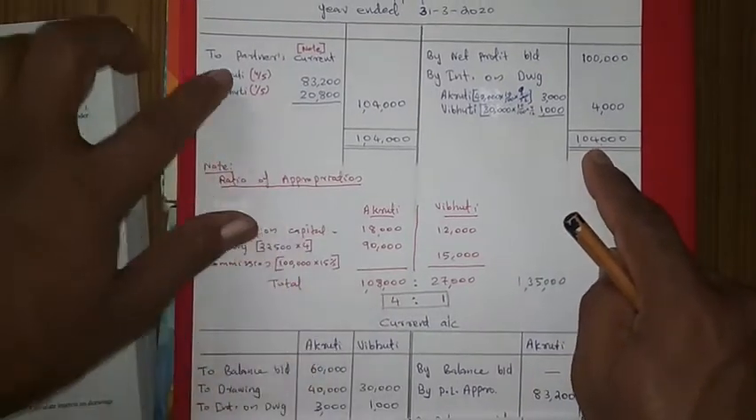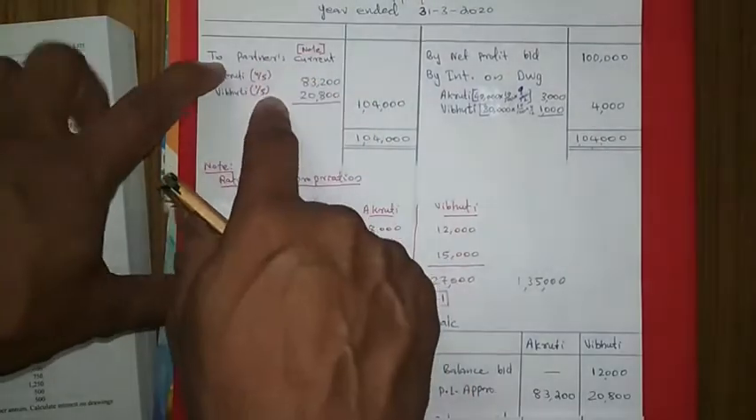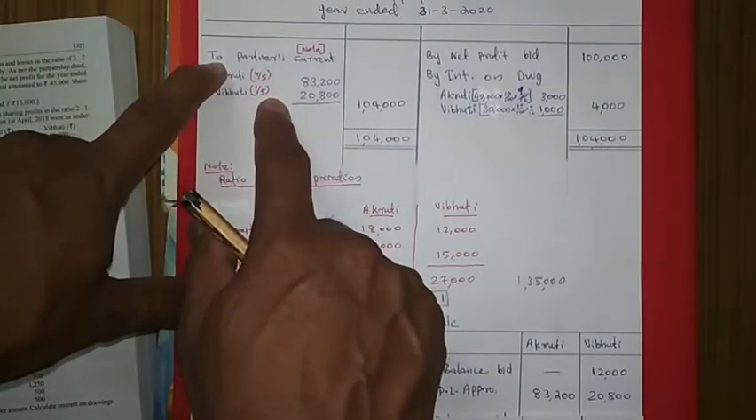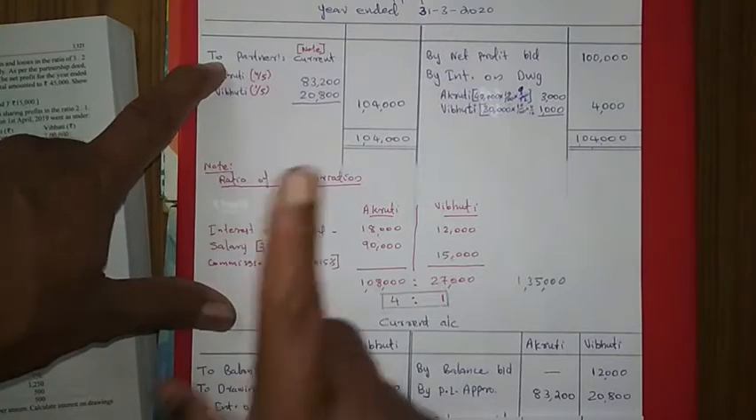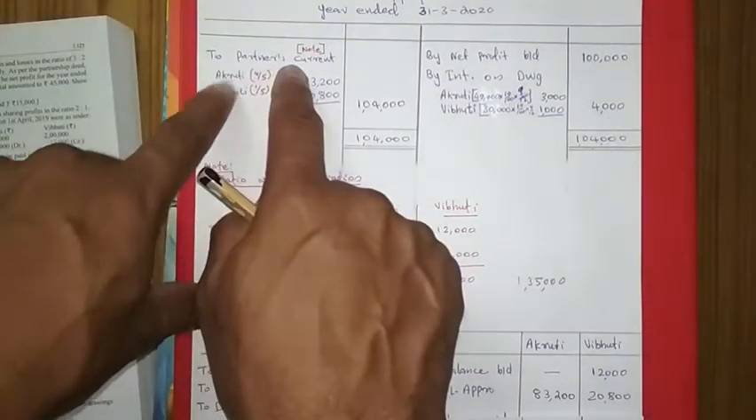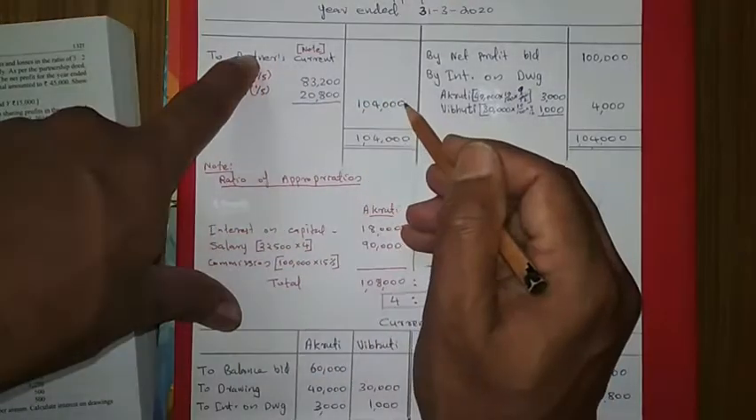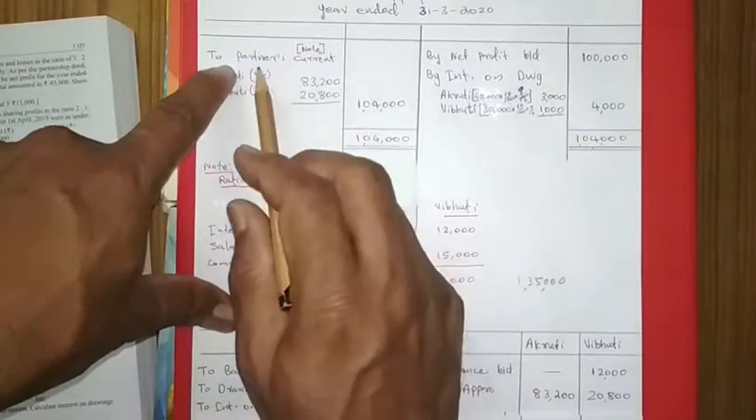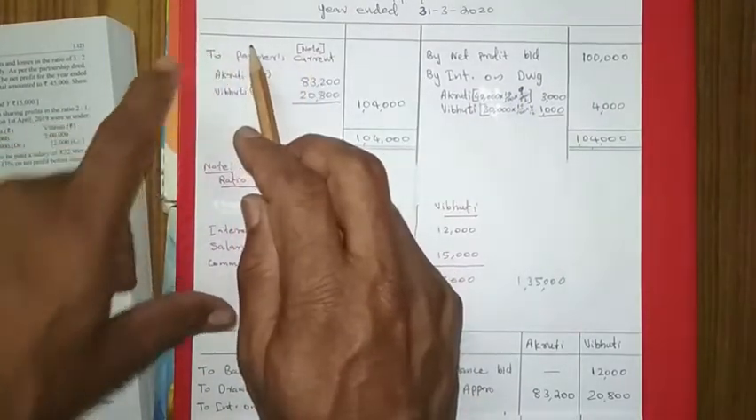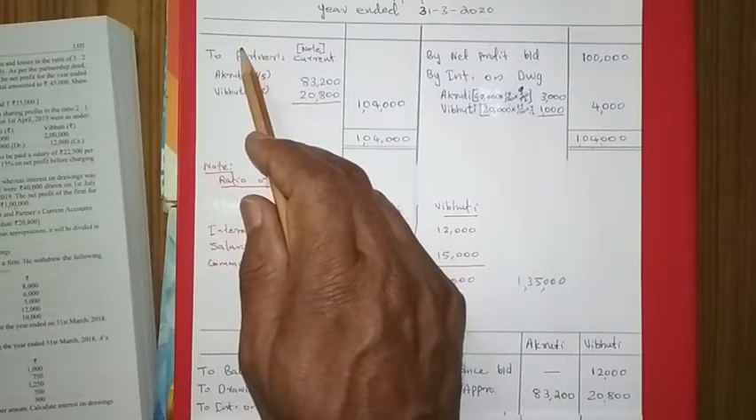And here we are not writing 'to interest on capital, to salary, to commission'. We cannot write it because we cannot decide how much amount of interest or how much amount of salary we can give. That is why here we have written 'partner's current account', and here the capital account is fixed. That is why this amount is going. Instead of the previous question where we wrote 'to interest on capital', because only interest on capital was the appropriation item.